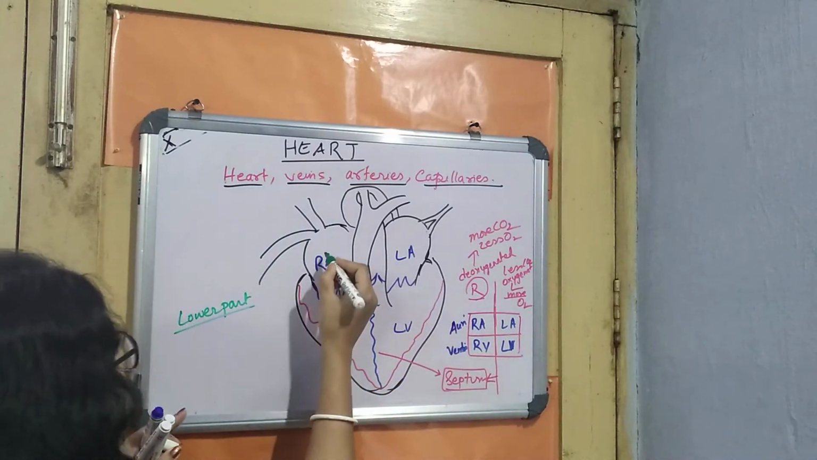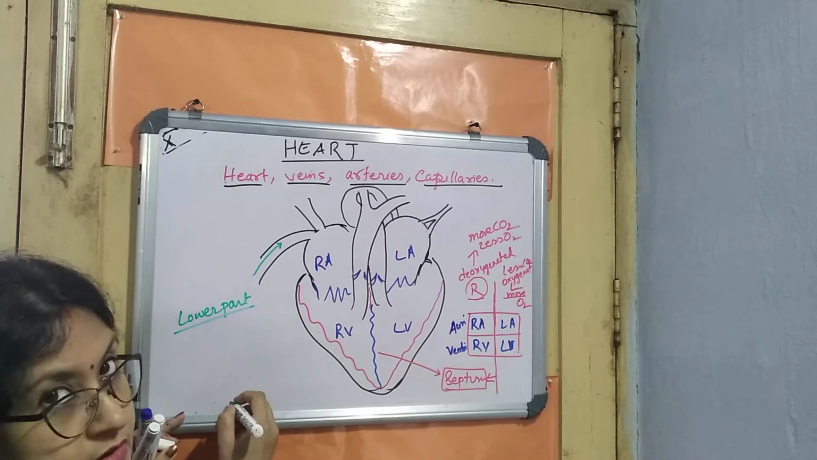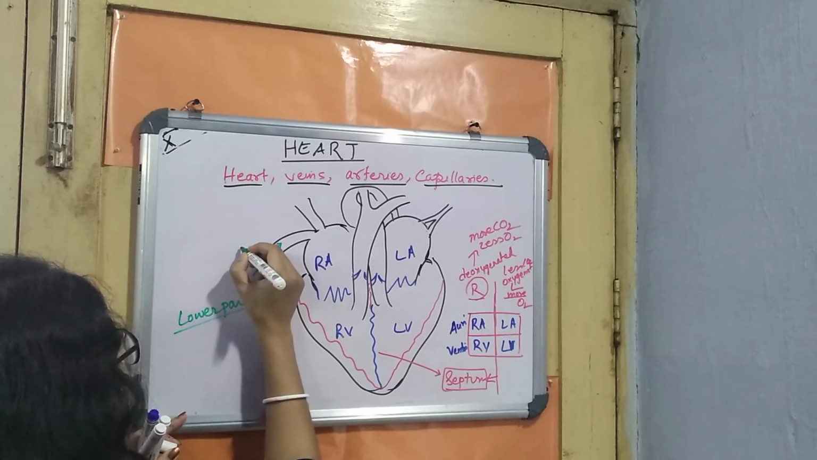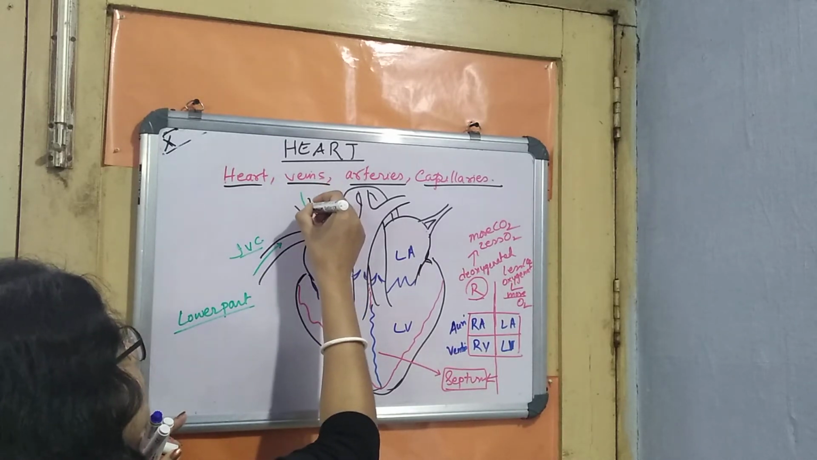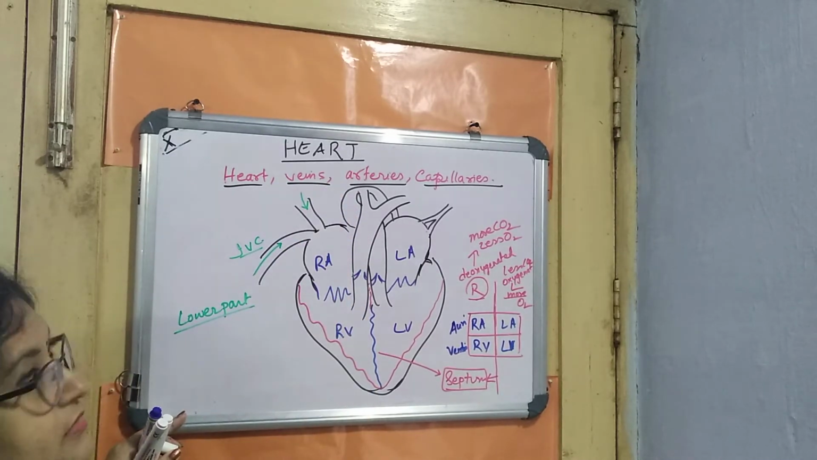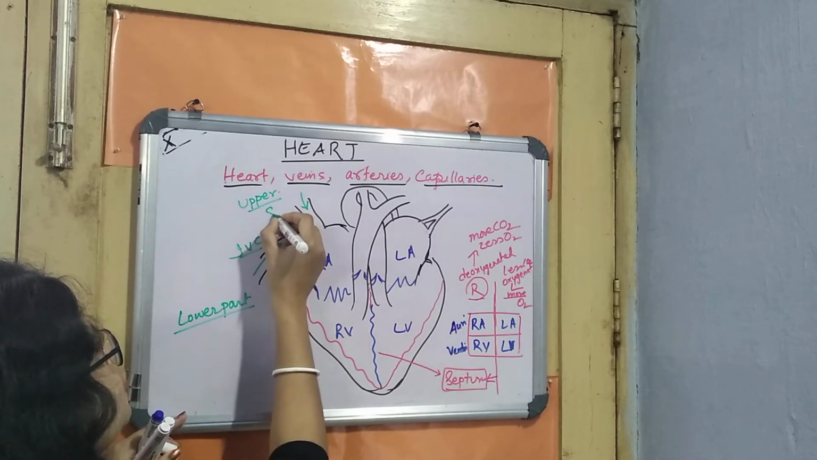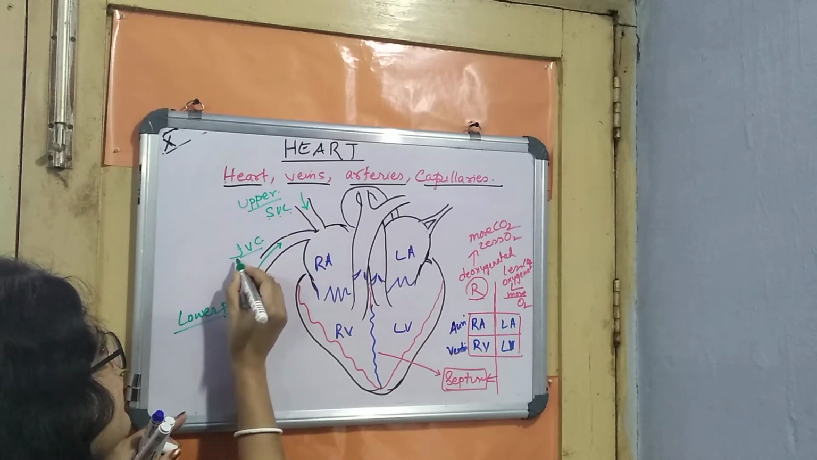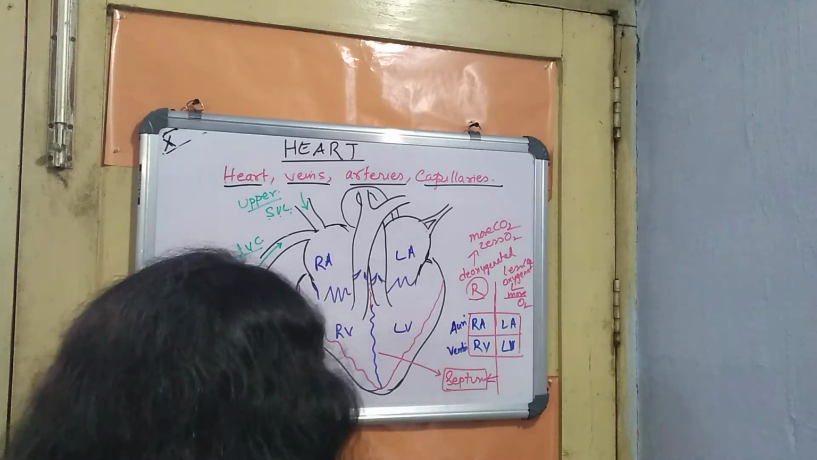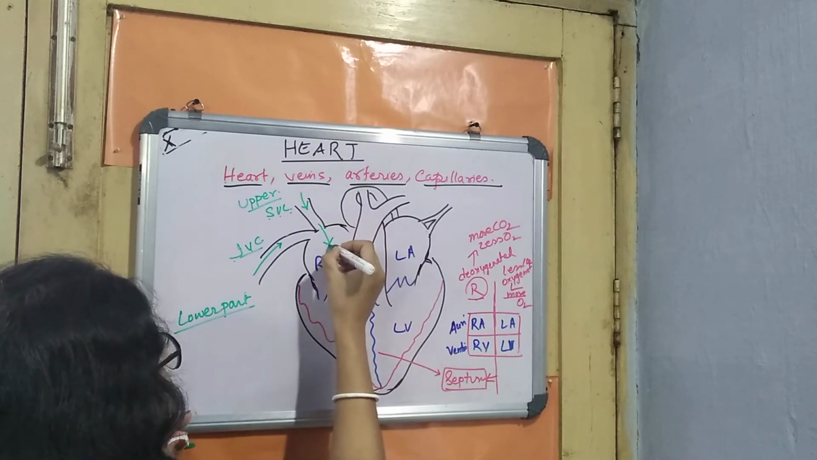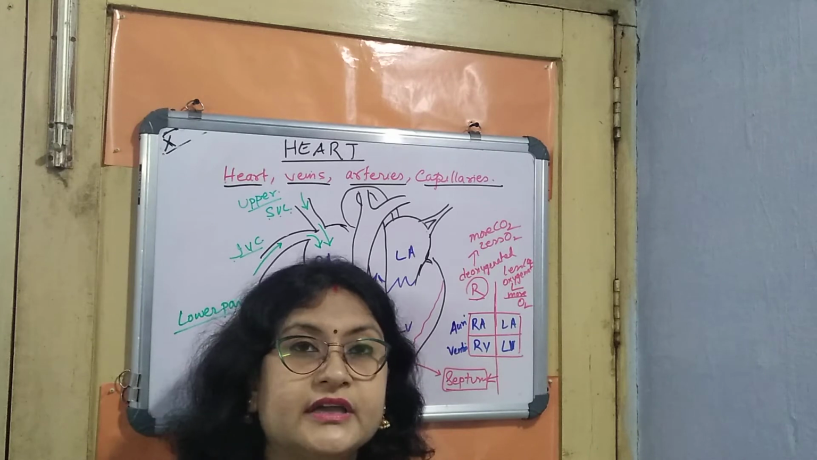Now which chamber? Obviously the right auricle. So from the lower part it is coming through this particular blood vessel. This blood vessel is named the inferior vena cava. And from the upper part of our body, again the deoxygenated blood is coming through the blood vessel called the superior vena cava. Superior vena cava, inferior vena cava. Vena cava means veins over here. So this deoxygenated blood is now poured into this RA. What is RA? Right auricle.